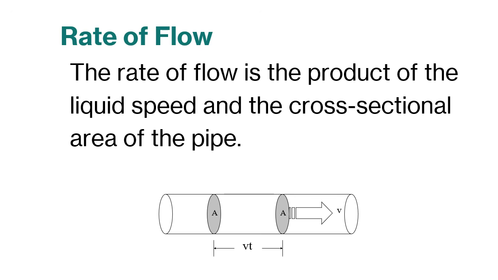Now let's focus on the rate of flow. The rate of flow is the product of the liquid speed and the cross-sectional area of the pipe.